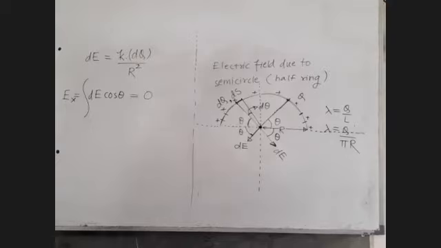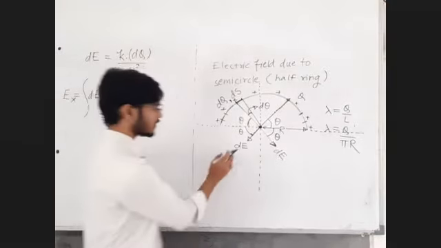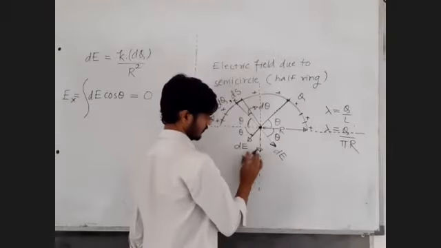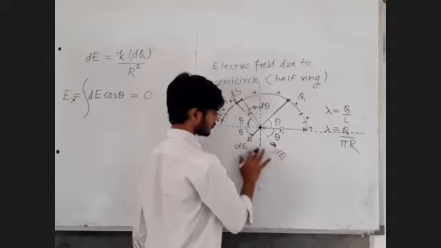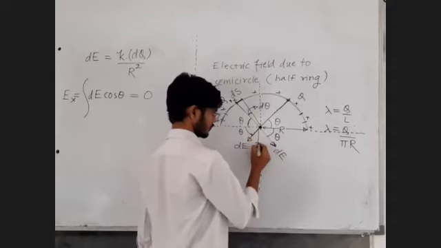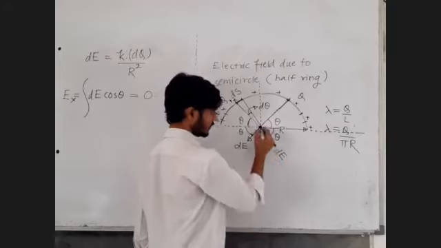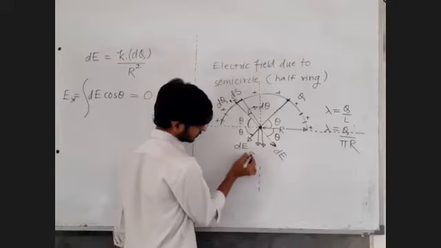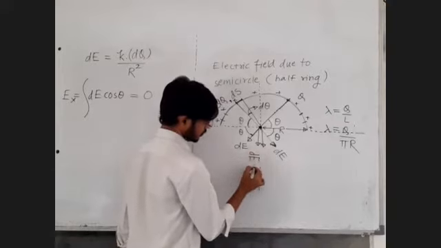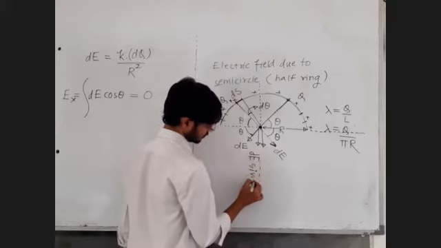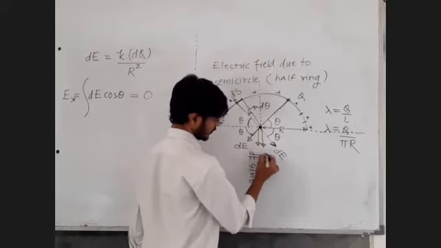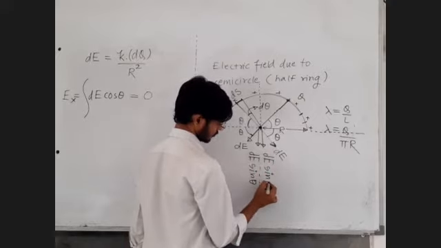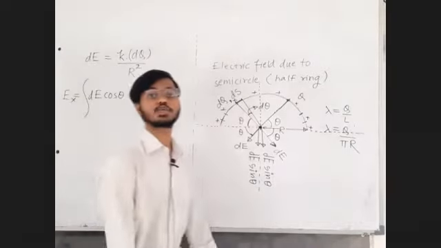Okay, sir. Now this dE has the remaining component dE sin theta. This dE has component dE sin theta, and this dE also has the component dE sin theta. So now let me write it like this: this dE sin theta and this dE sin theta are not cancelling each other. They are actually helping each other.